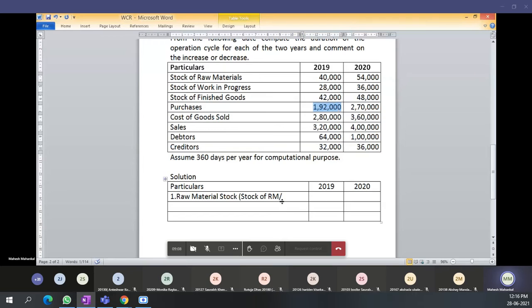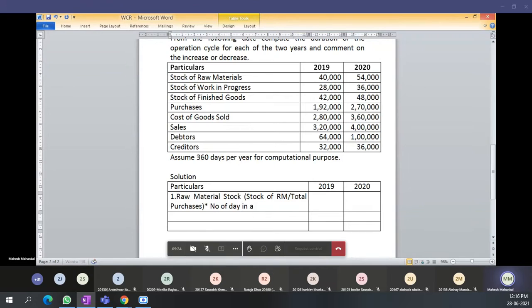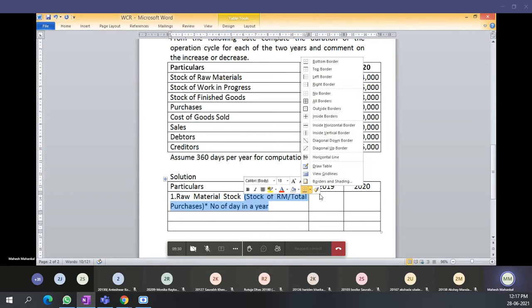Okay. Divided by total purchases, into number of days in a year. We have to do this calculation for 2019 and 2020.